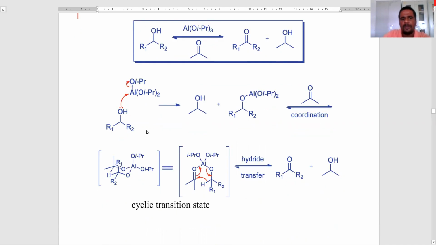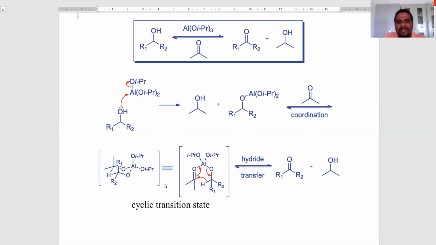Now see the mechanism. Here the alcohol is a reactant. It undergoes nucleophilic substitution on the aluminum isopropoxide to form the intermediate. The ketone coordinates with the aluminum to form a cyclic transition state.